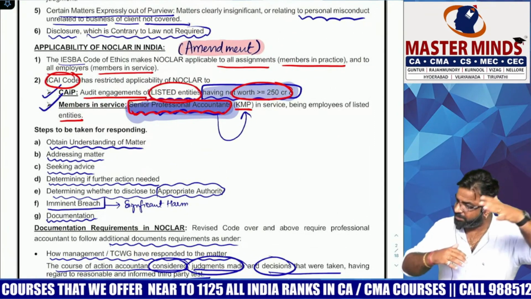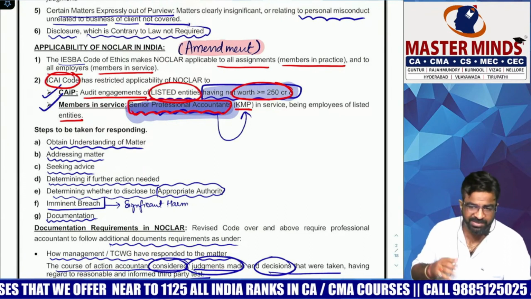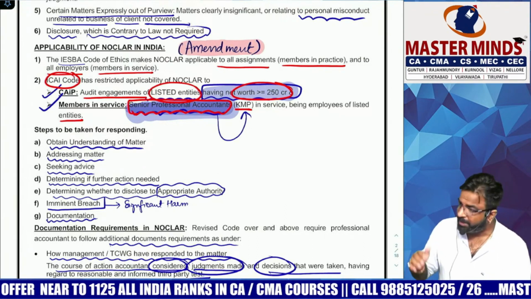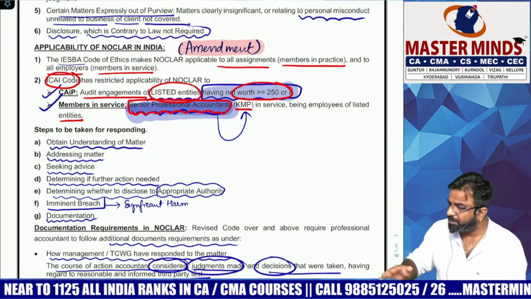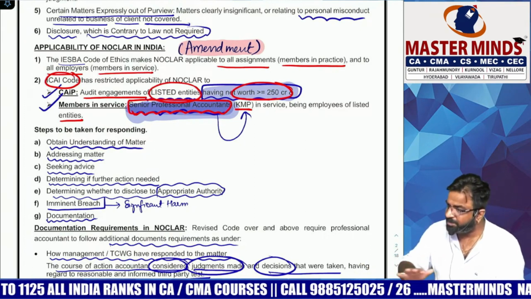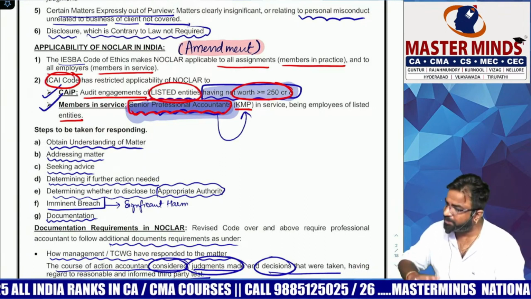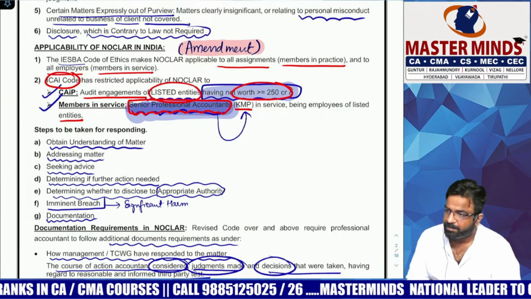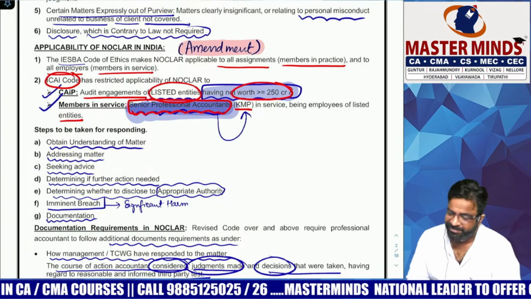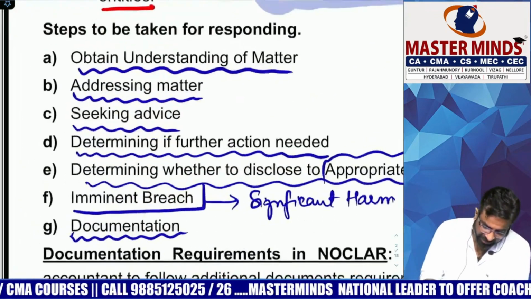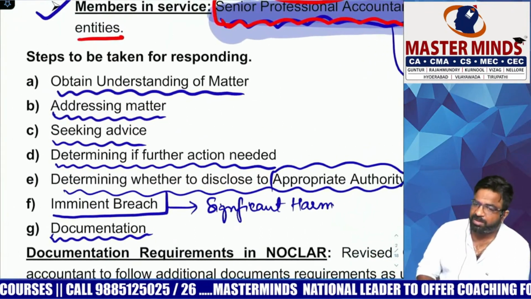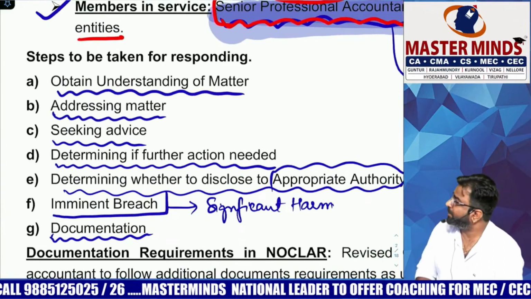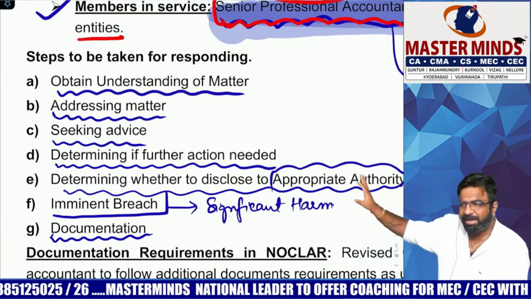So this is nothing but the difference between international Noclar and Indian Noclar. I am not saying that it will not apply in India. Being a new topic, it will come in India eventually to everyone, but in a phased manner. In which manner? Slowly, slowly, they will cover all the people inside Noclar. Did you get the point or not? Okay. Now, when you come across Noclar, what is the 7 steps process you need to do? Read the step number 1. It is the same as an audit.